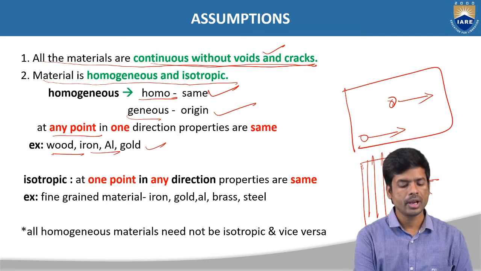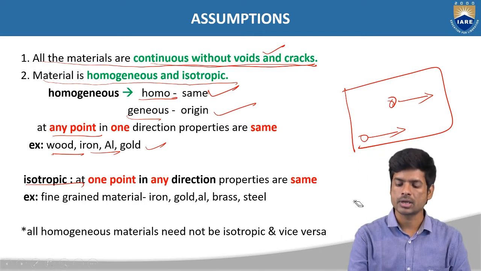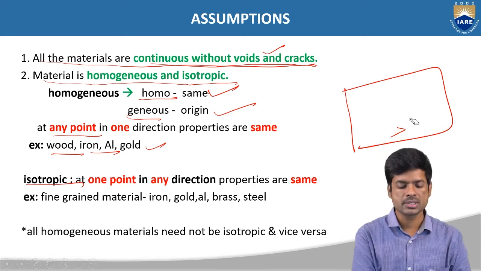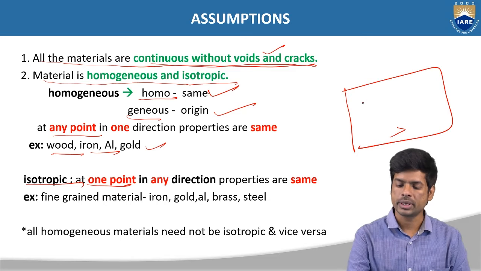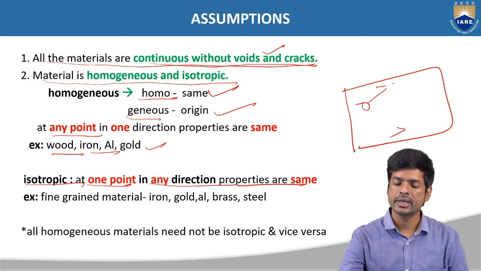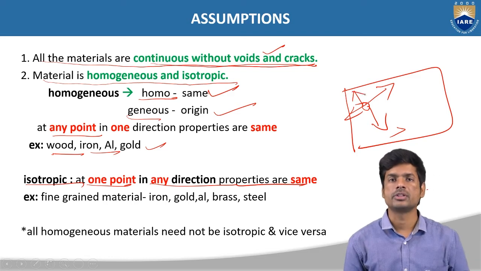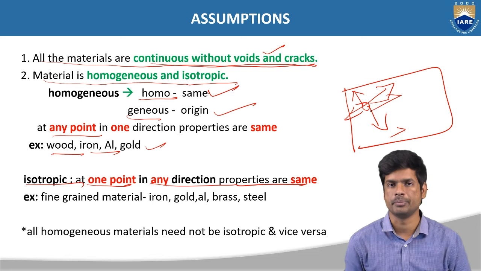Okay, and next, isotropic. Coming to the isotropic, it is opposite to homogeneous at one point. I'm taking this one point. At one point in any direction, properties are same. So if you take this direction, or this direction, or this direction, whatever the direction, the properties will be same. That is what your isotropic materials properties. But in homogeneous, only in one direction the properties will be same, right?